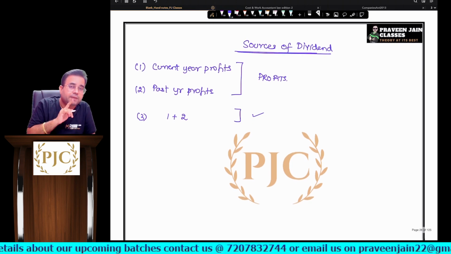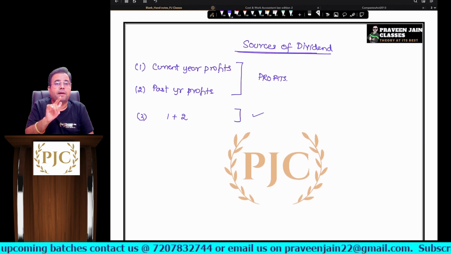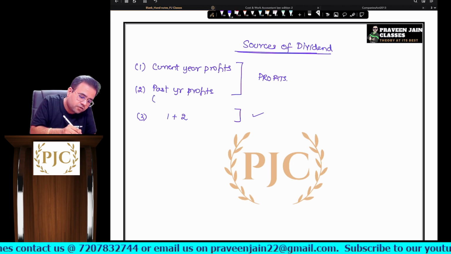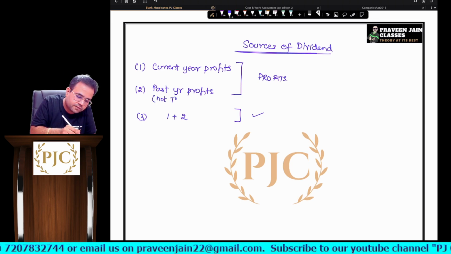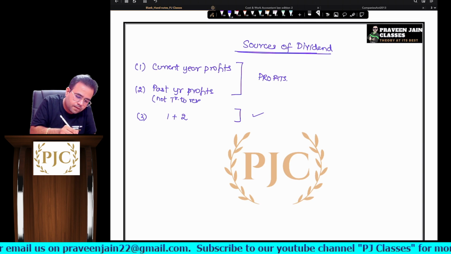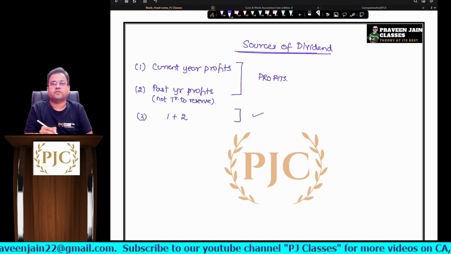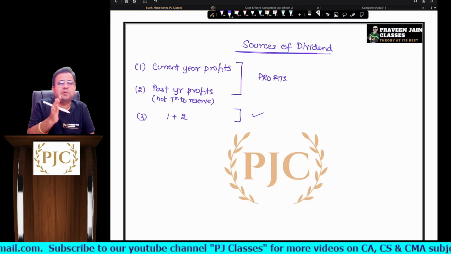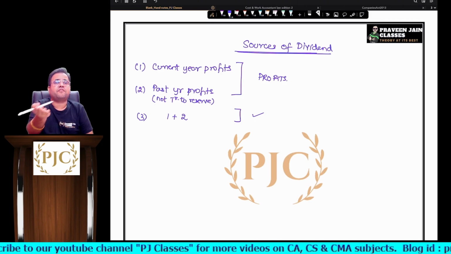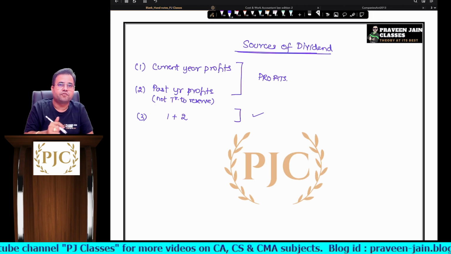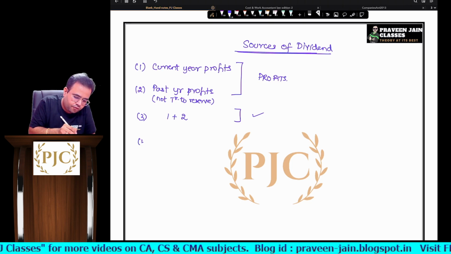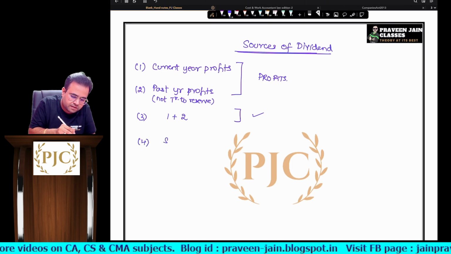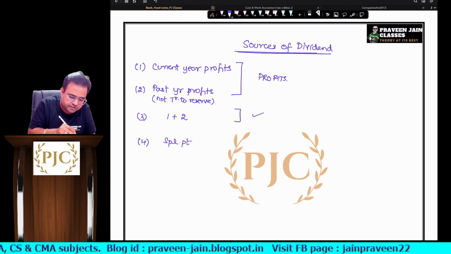Now, remember, whenever I say past year profits, which profits? Not transferred to reserves. Clear? Next, remember, whenever I say profits, these are profits calculated in the P&L account of the company. And the fourth one is a special source, which we will discuss.